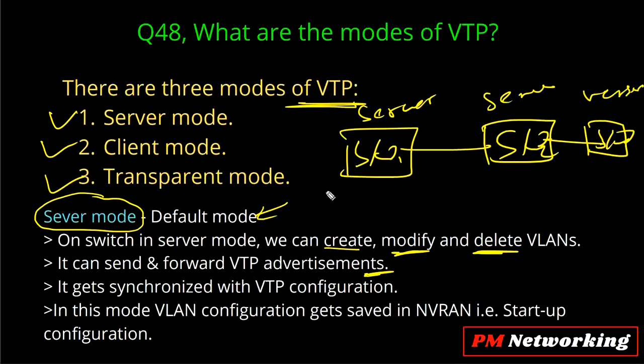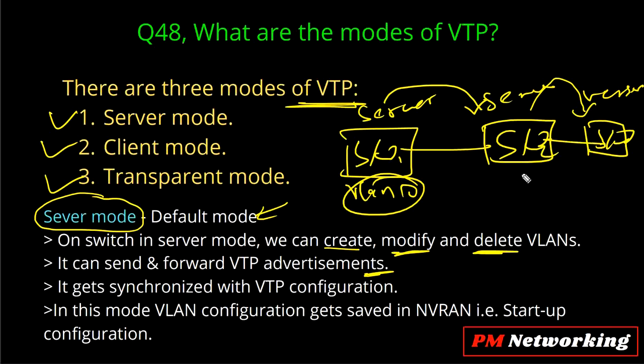Okay, so you can create VLAN over here, right? If I create VLAN 10, this switch will share an update with switch number 2 with the VLAN 10 information, and after that this switch will update itself. This switch will update its VLAN database. After that, it relays that update to switch number 3, and switch number 3 will also update its VLAN database.